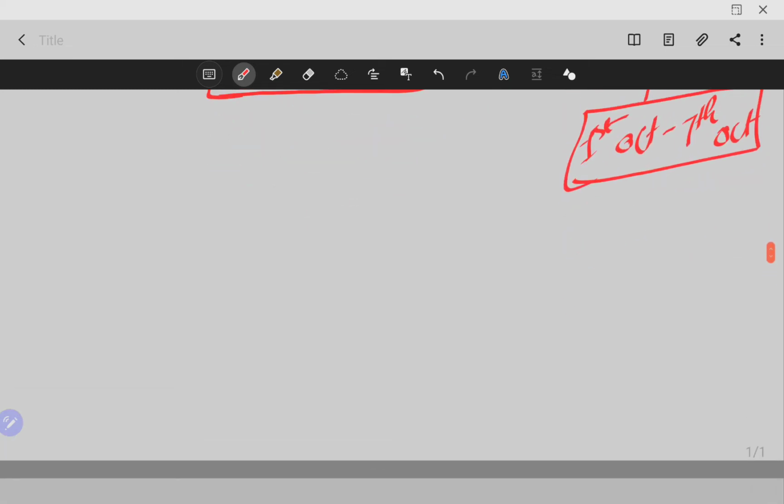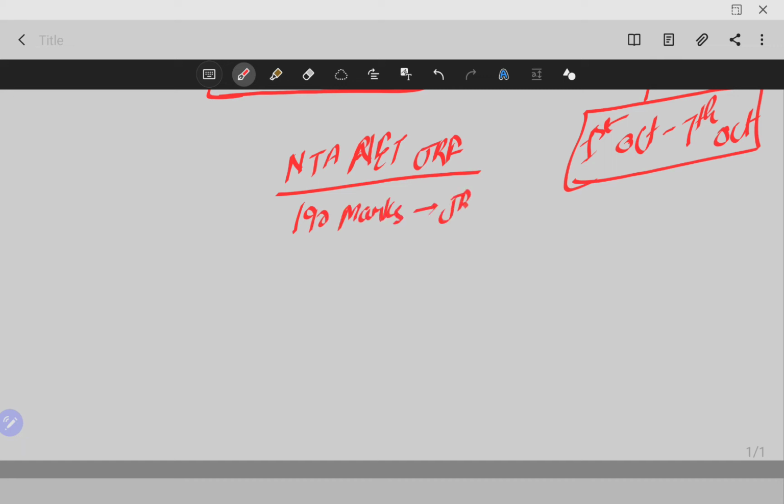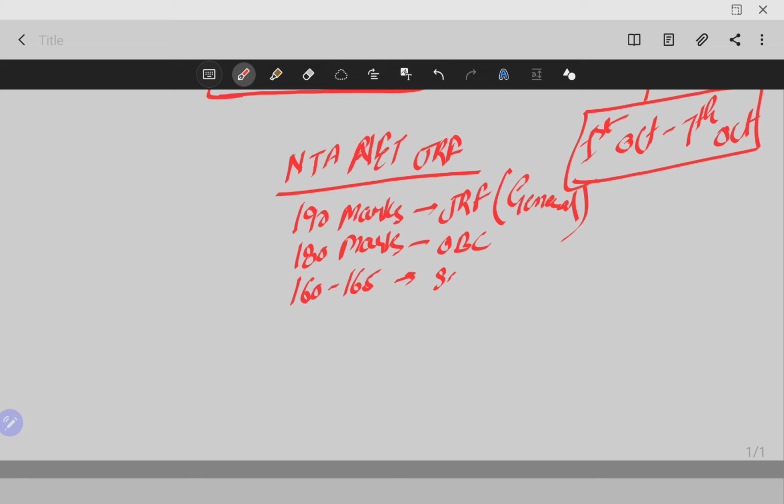So what you should do is, if you want to qualify, let us say if you are in general category and you are targeting NTNet JRF, then for NTNet JRF you should target at least 190 marks. Okay, 190 marks should be enough to qualify the JRF in general category. If you are in OBC category, then you should target at least 180 marks to get JRF. Okay, for OBC. And for SC ST you can target 160 to 165 marks, that will be enough to qualify JRF, right?